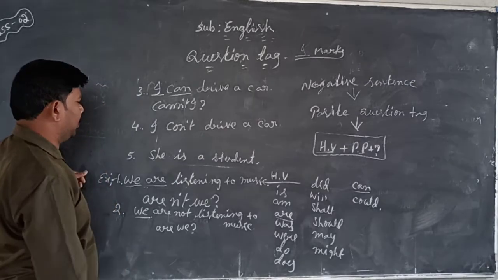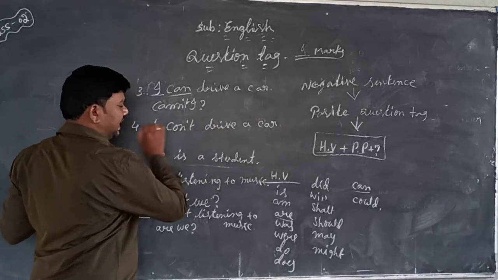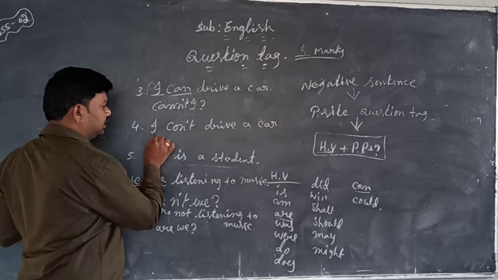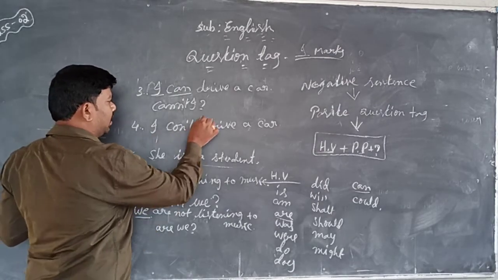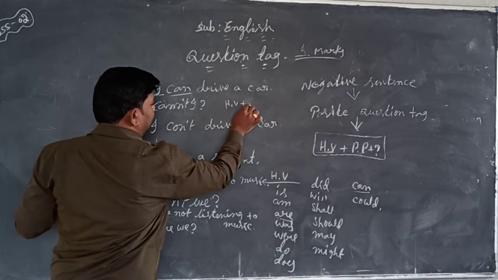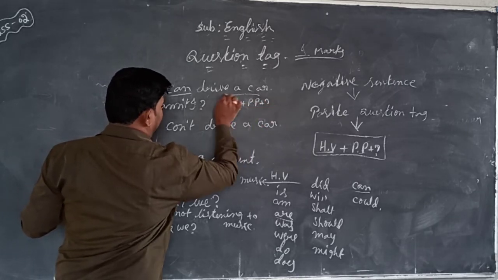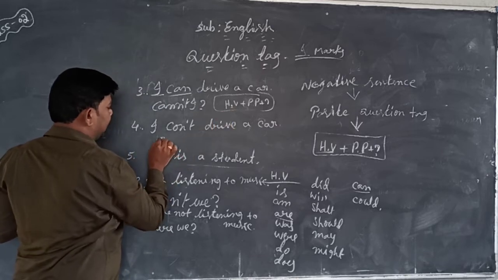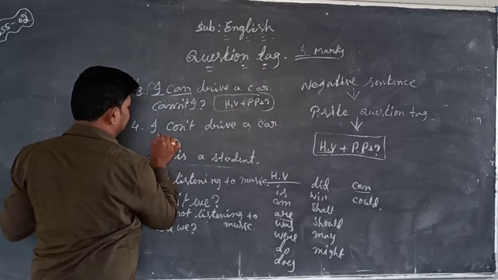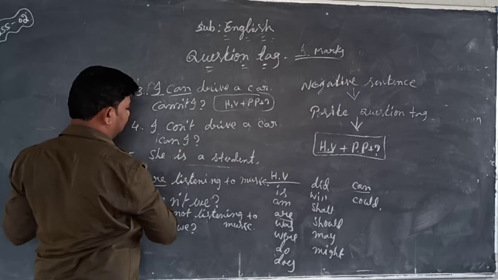And also the second one, I can't drive a car. The sentence is negative. That's why the question tag comes positive. Positive question tag structure: helping verb and personal pronoun plus question mark. This is the question tag structure. So helping verb here, can is there, and also personal pronoun I. Can I is the question tag.